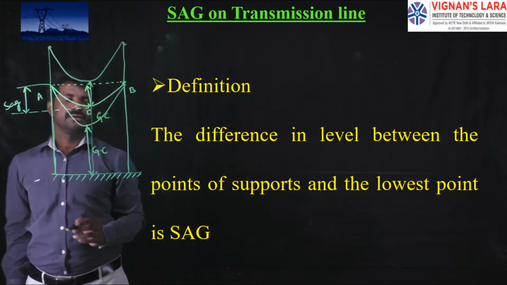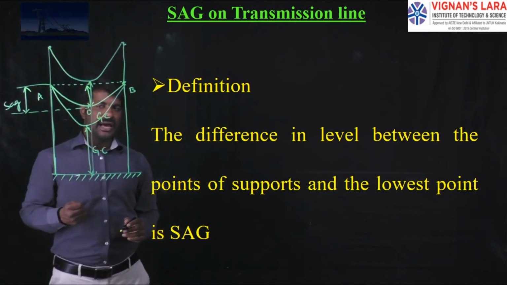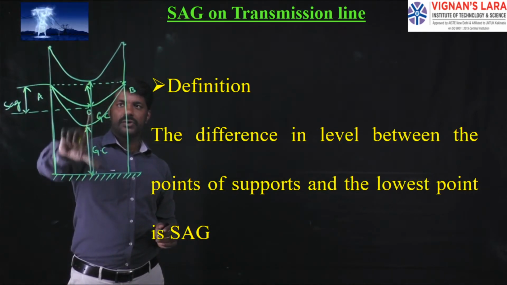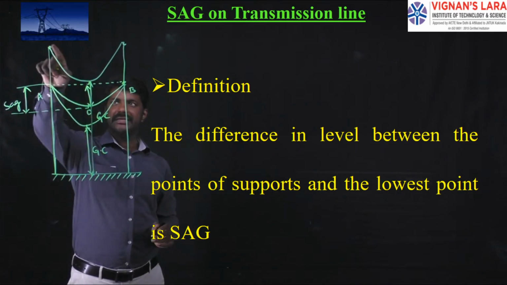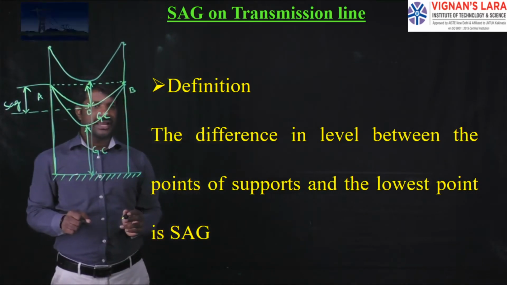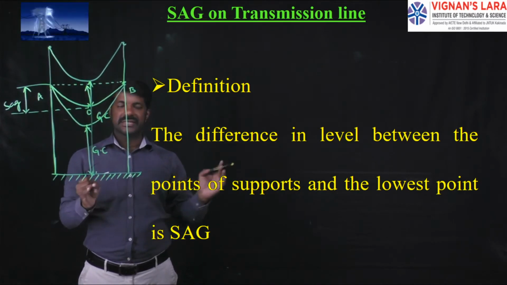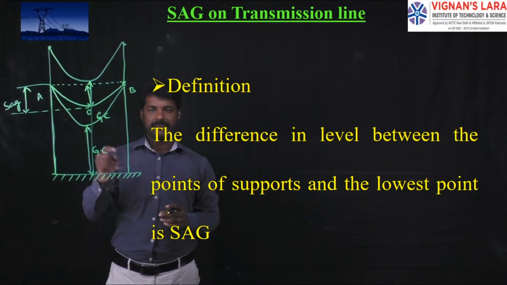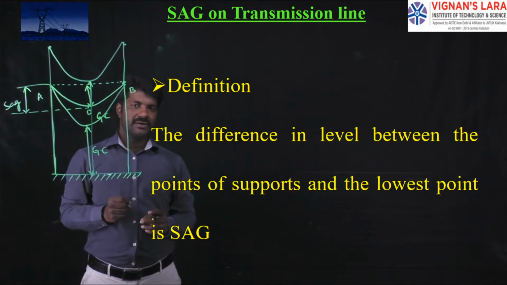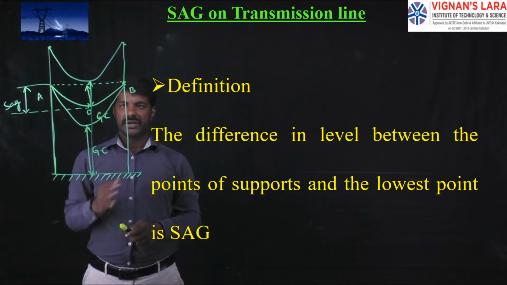This was the drawback. The drawback of more sag is, whenever more sag is given, the ground clearance will be minimized. So in order to bring that ground clearance to the required value, we should increase the height of the towers. If the height of the towers is increased, because the transmission line is erected for a large number of kilometers of length, more towers are there in the transmission path, and thereby the erection cost, also called installation cost, increases. Whenever that installation cost increases, it is a burden for the customers to pay for whatever they are using.